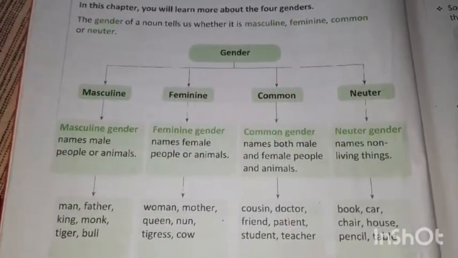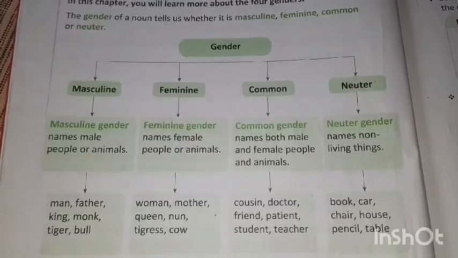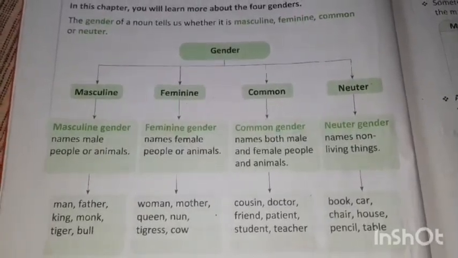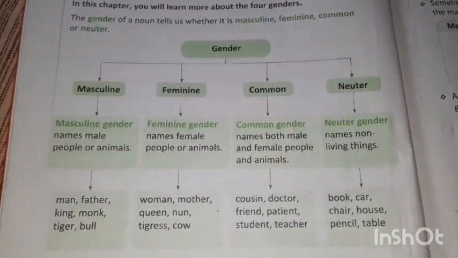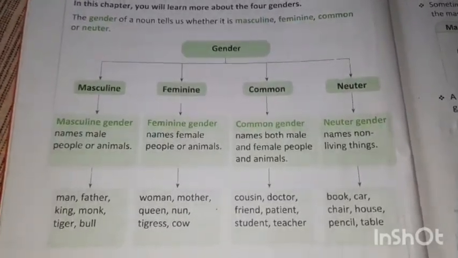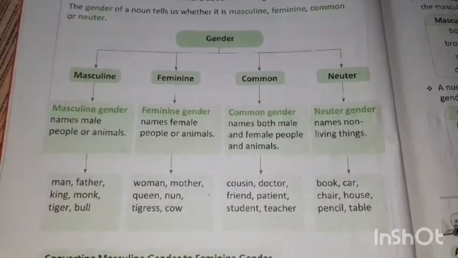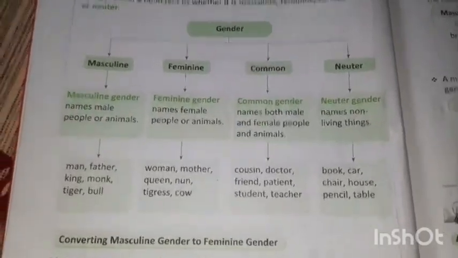Genders are of 4 types: masculine, feminine, common and neuter. Masculine means male people or animals. Feminine means female people or animals. Common is like cousin, doctor, friend, patient, both male and female. Neuter is non-living things.